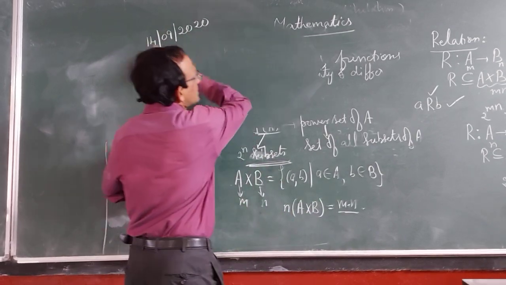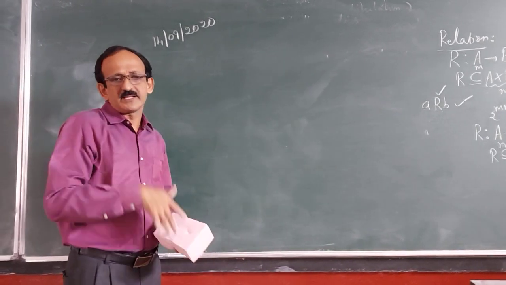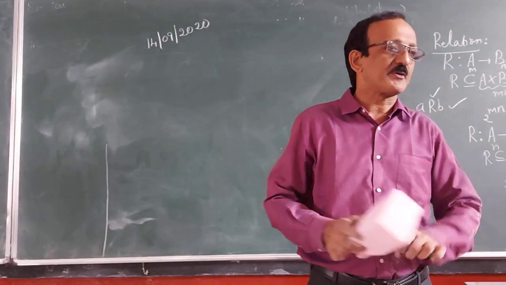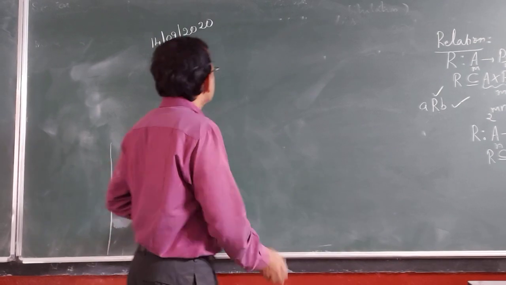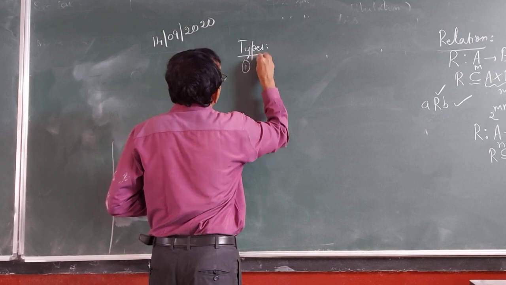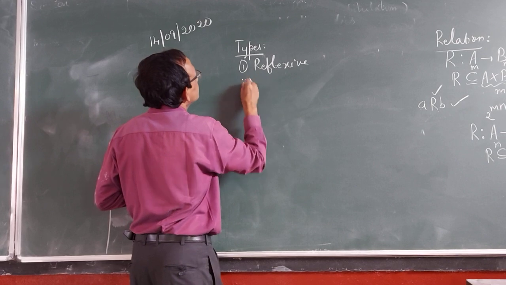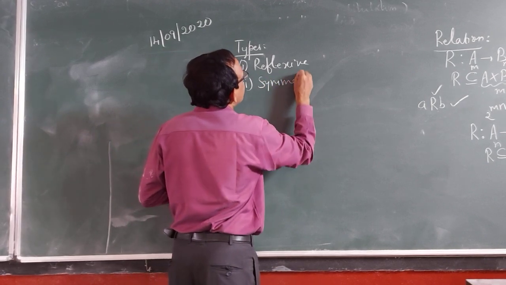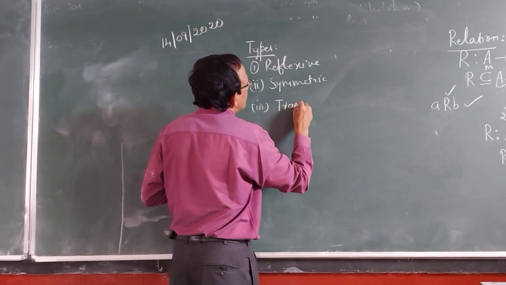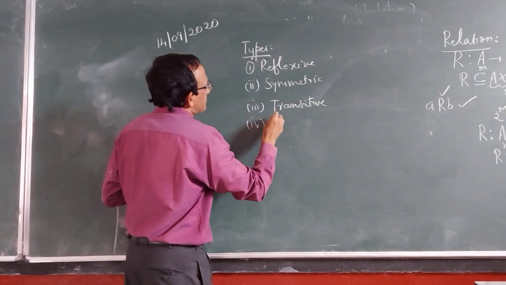So, sets or relations. A relation may be reflexive, symmetric, or transitive. Those are the types of relations: reflexive, symmetric, and transitive. You can also define an equivalence relation.